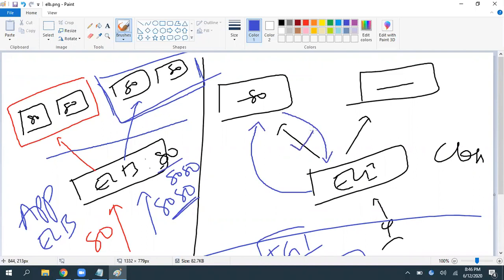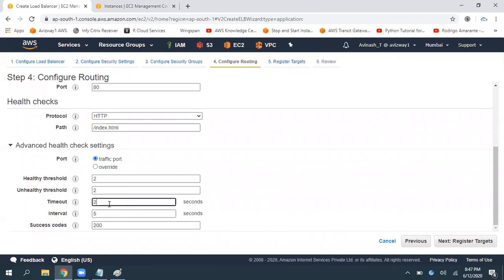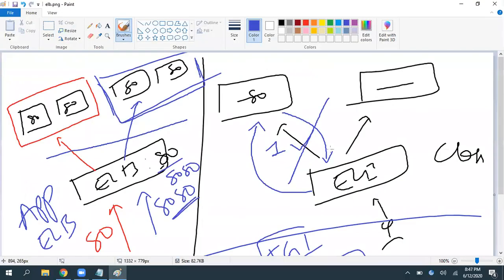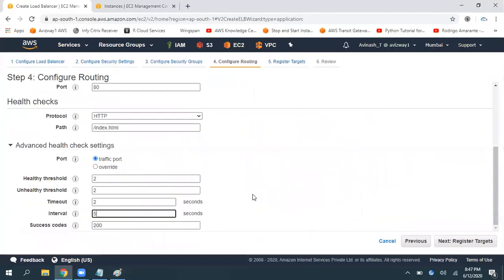If it is giving a reply, that means one health check is a success. It will wait for the given interval, that means 5 seconds. After 5 seconds, it performs another health check. If it is able to give a reply successfully, that is treated as a second health check, then a third health check. If these continuously succeed, then only it is treated as healthy.